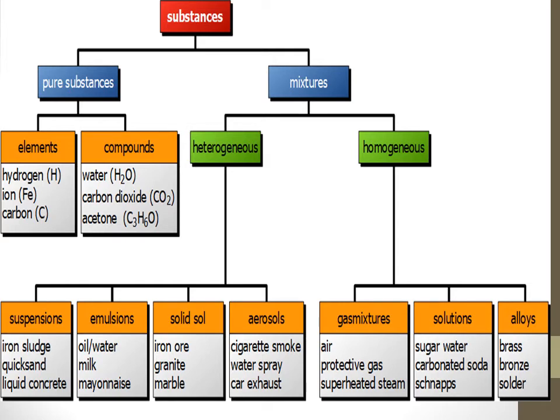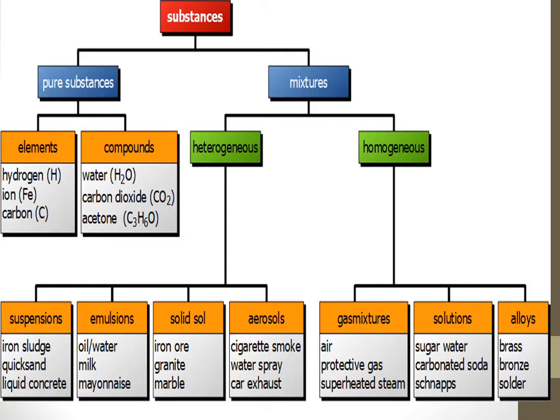So again, the classification is given here. Substances are classified into pure substances and mixtures. Pure substances, for example elements and compounds. For elements they have given examples: hydrogen, iron, carbon. For compounds they have given examples: water, carbon dioxide. All these are examples of compounds. They contain more than one atom. Mixtures are classified into heterogeneous and homogeneous.